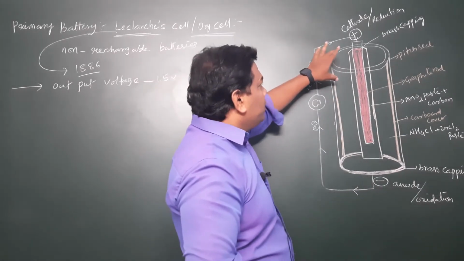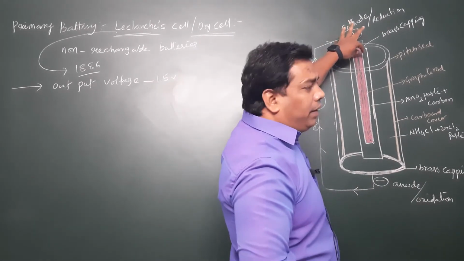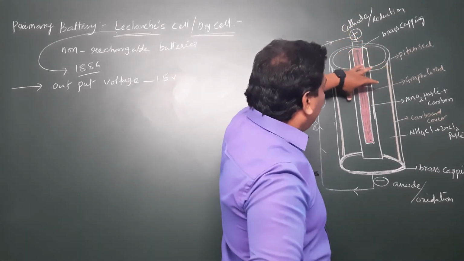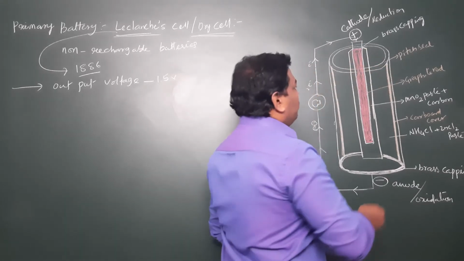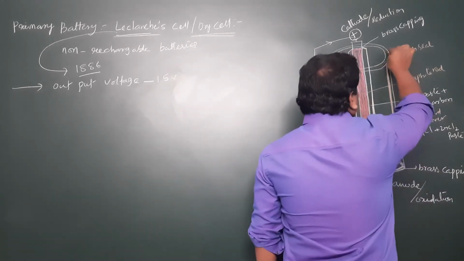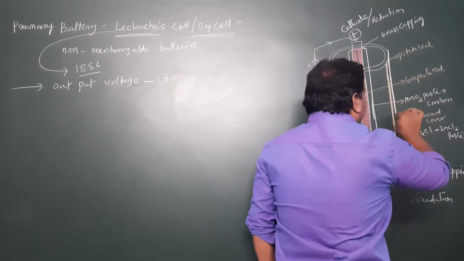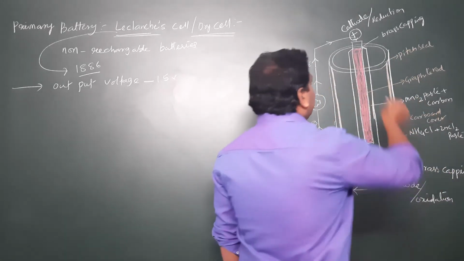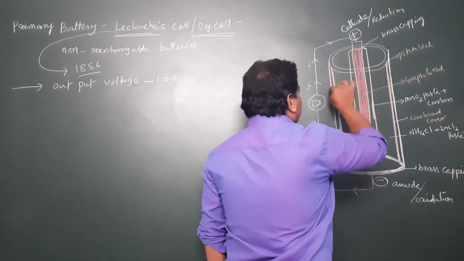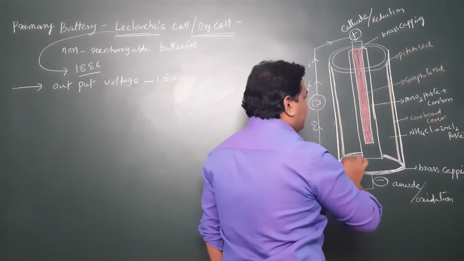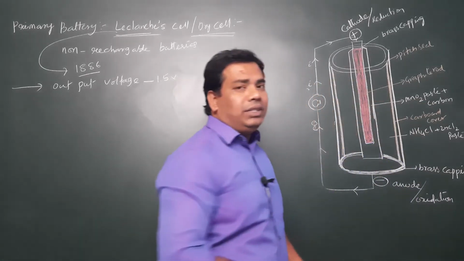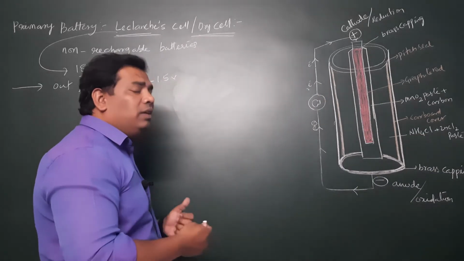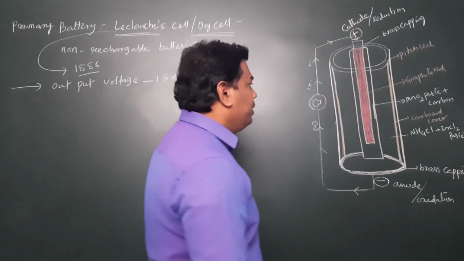Here you can see we have a graphite rod in between. One by one we will discuss. The outer material we are using is zinc metal. This zinc metal is acting as the anode, which means where the oxidation reaction takes place.